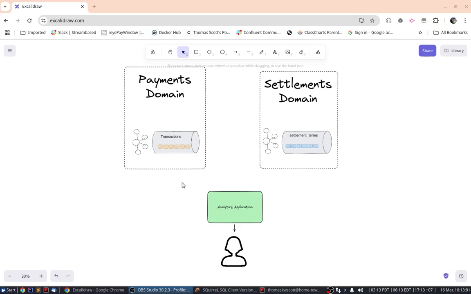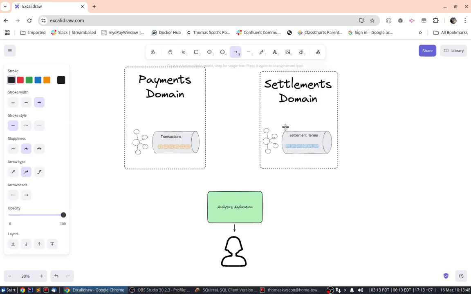In our organization, we have a separate domain, named the settlements domain, that is responsible for managing the terms and making these kind of settlements happen. So, for instance, if I was to buy an item from a store at 9 o'clock, 10 o'clock, and 11 o'clock, the settlements domain would have a set of terms that knows we should aggregate those three amounts up, and then we should make a payment out to the customer of the combined amounts of all of them. As you can see, these domains use separate Kafka clusters, but they are deeply linked. We require the transactions and the settlement terms in order to calculate how much we need to pay out to our customers at the end of the given period.